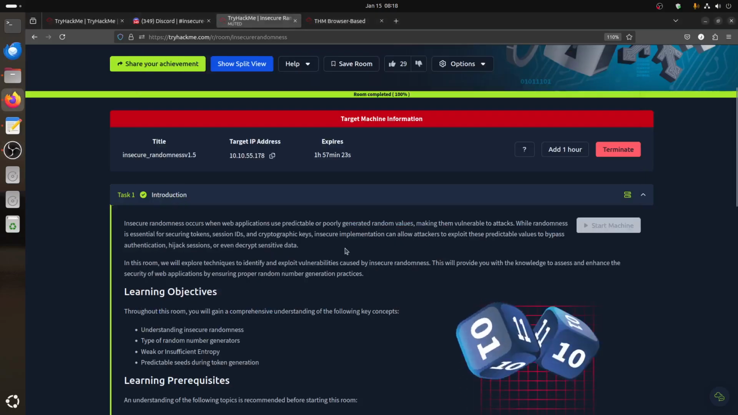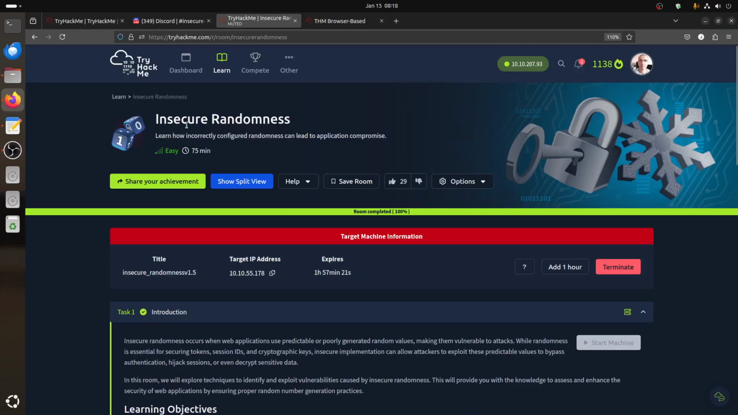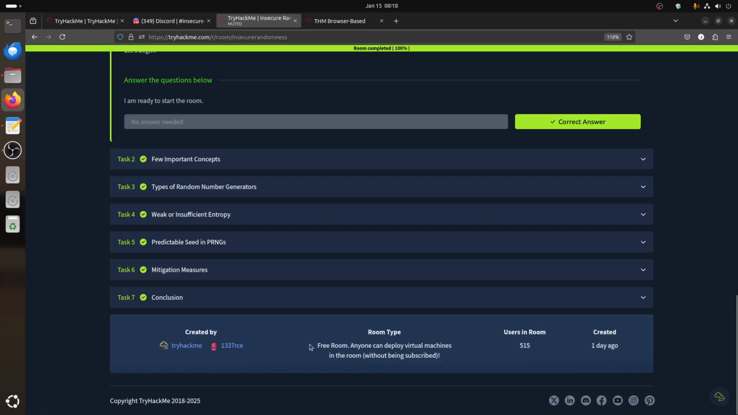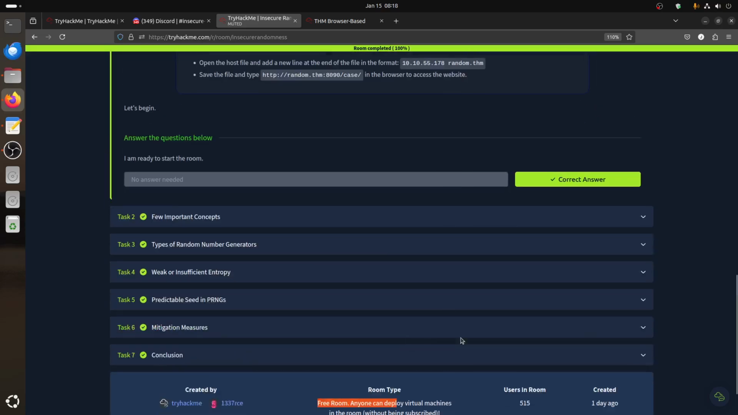Hi everybody, good morning. This is a new room on insecure randomness. Learn how incorrectly configured randomness can lead to application compromise. This is a very interesting room. It's a free room, so everybody can do it. It goes quick, so you can do the labs.